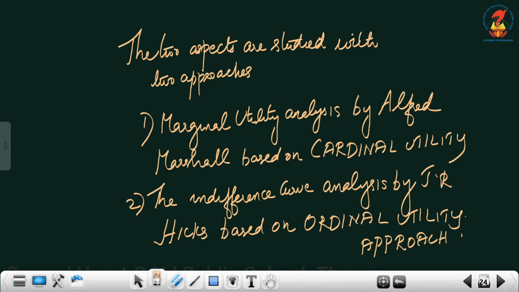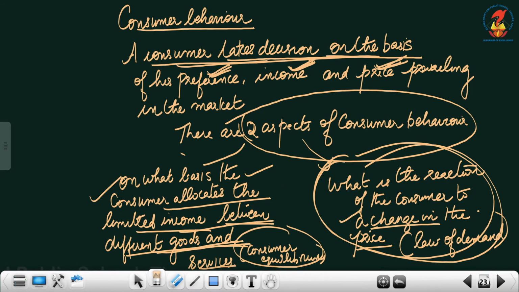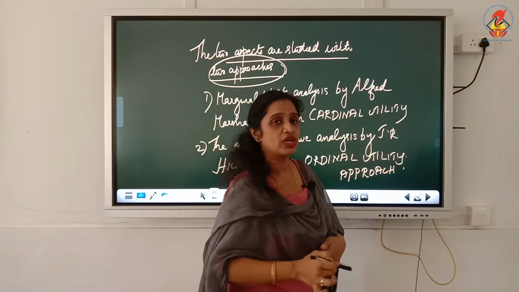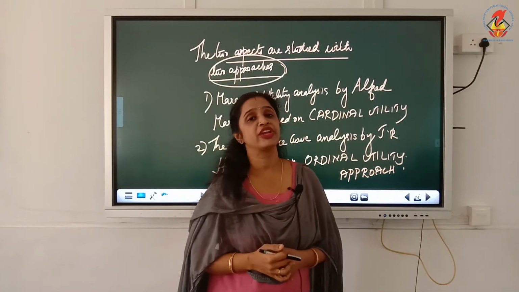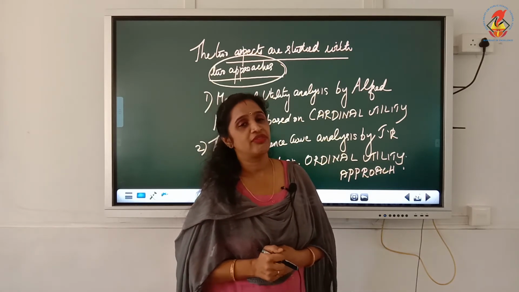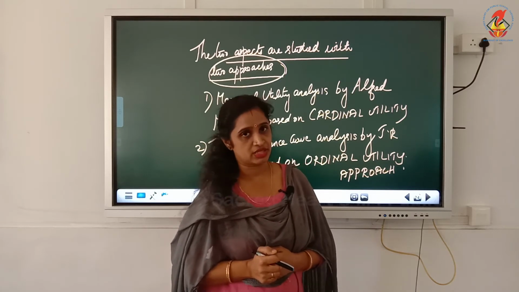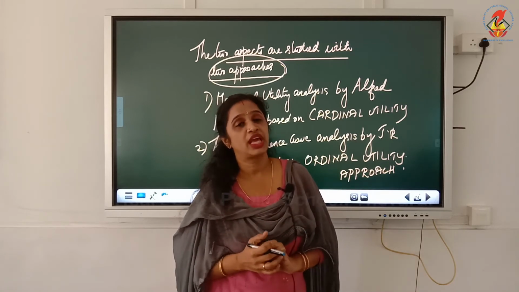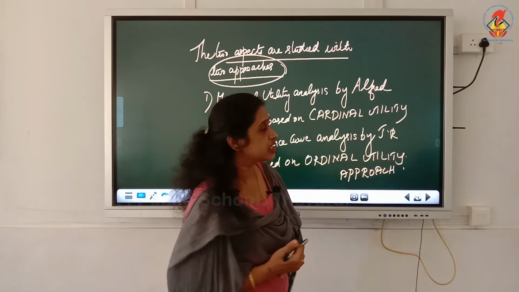Now we'll move on to the next one. The two aspects which we have discussed now, consumer equilibrium and law of demand, are studied under two approaches. Now we are going to learn the theories given by different economists. The name Alfred Marshall is very familiar to you, and we have another economist, J.R. Hicks. So the two aspects of consumer behavior will be learned with the help of two approaches. Now let us see the two approaches.